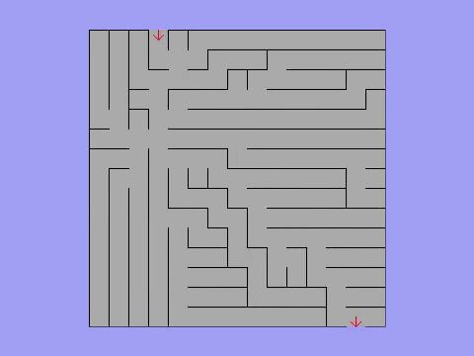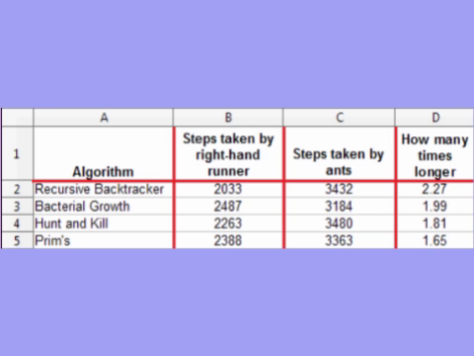As you'd expect, the ants perform best on the mazes generated with Prim's algorithm, since it has more branches to explore simultaneously. However, even with that, over a course of 100 runs, the ants took an average 1.6 times as many steps as the right-hand runner on Prim's mazes. It does steadily worse as the corridor length increases, up to 2.2 times as many steps on average on mazes generated with the recursive backtracker.